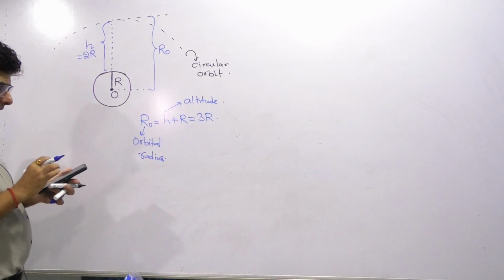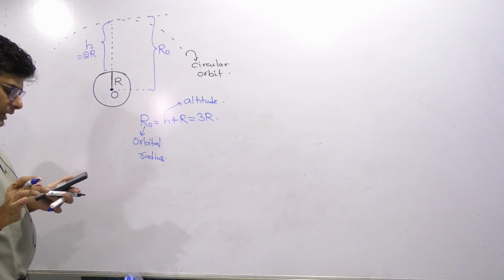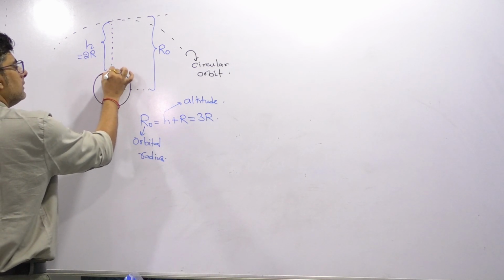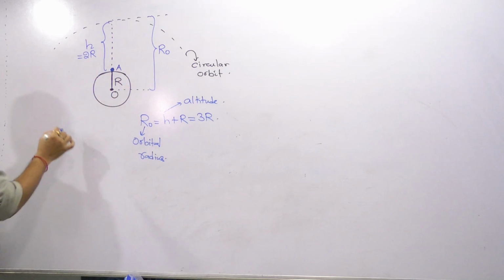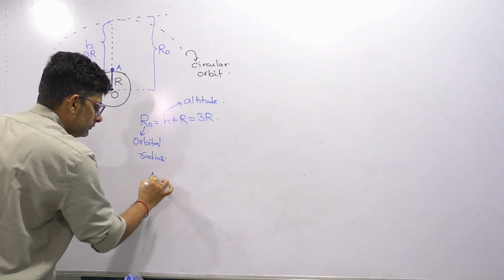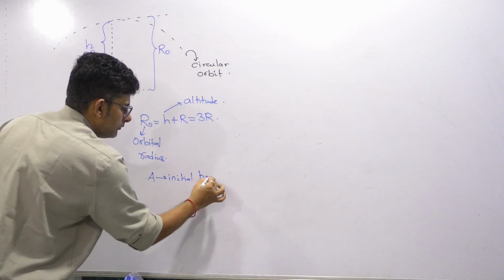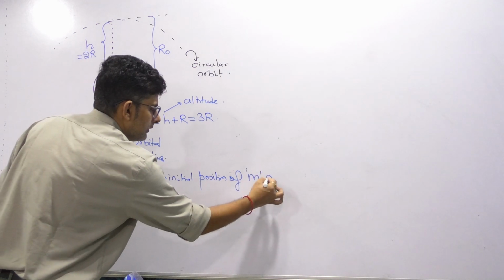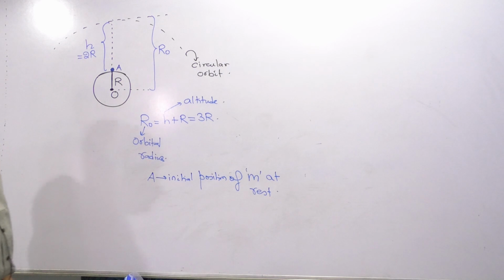Now a mass small m is to be made as a satellite. So you pick the mass from here. Let's take this point as A. What is A over here? Initial position of the mass. Now it is not given to move, so at rest.